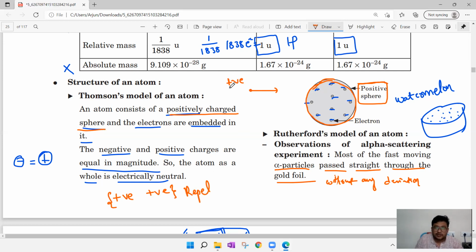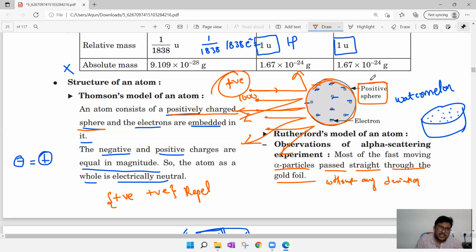Now, if this is positive, that alpha ray after coming here should get deflected. Another alpha particle should get deflected. Another alpha particle should get deflected. That means every alpha particle should get deflected. If you send 1000 alpha particles, all 1000 alpha particles should get deflected. Why? Because alpha particles are positive, and as per Thomson, the entire atom is positive. Positive should repel, because there is repulsion. All like charges should repel.